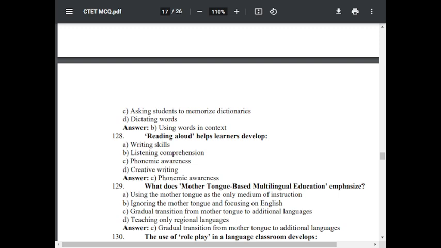Question number 128. Reading aloud helps learners to develop. Option A, writing skill. Option B, listening comprehension. Option C, phonemic awareness. Option D, creative writing. Option C is correct, phonemic awareness.